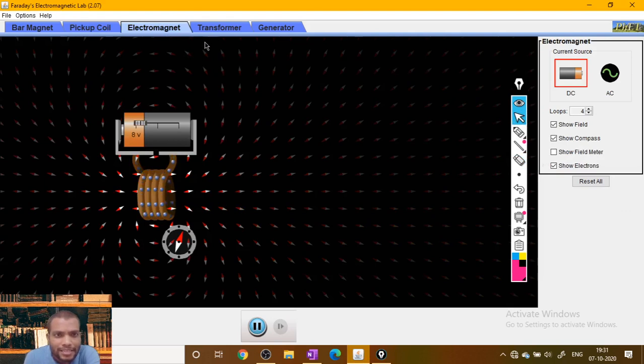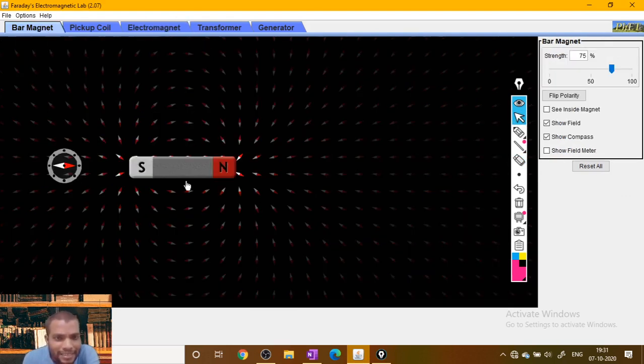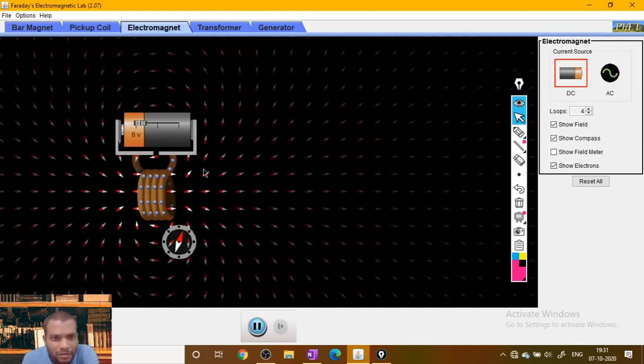Now let us change the setup. As I said, a bar magnet is a source of magnetic field. Other than the bar magnet, we know that a current carrying coil is also a source of magnetic field. So a coil which is connected to a cell, so current is flowing. The compass here shows the evidence of the existence of the magnetic field.